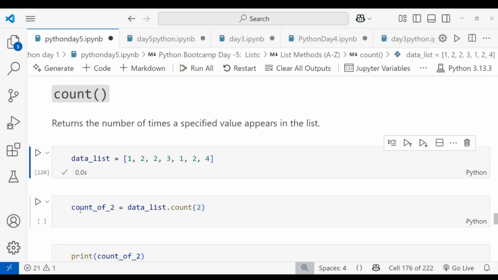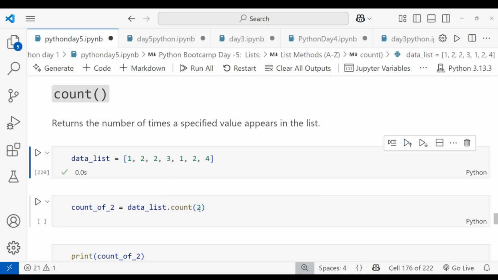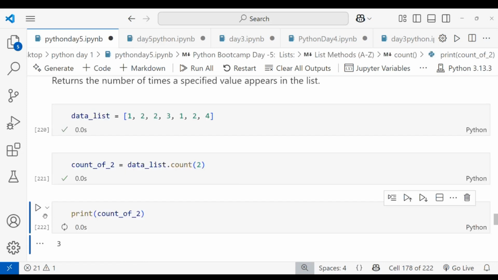So when I count, I want the count of 2 only. So I'm giving data list dot count, the count of 2, right? So I'm giving the value as 2. When I run this, you can see, right? It prints the count of 2, and I'm getting the value 3. That's how it works.